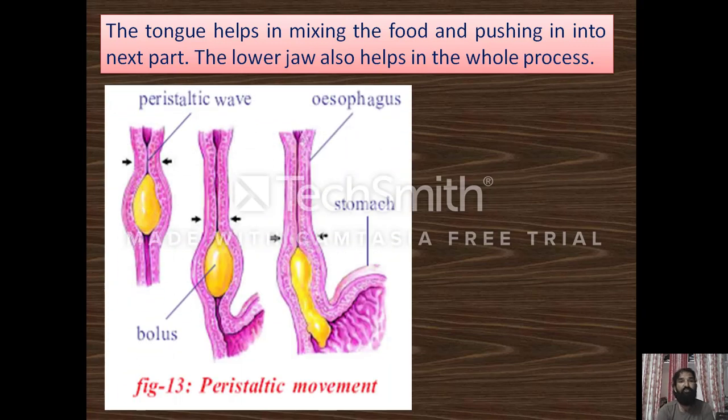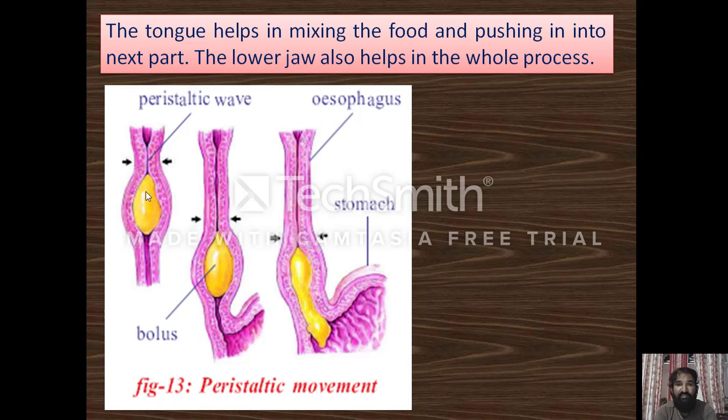The tongue helps in mixing the food and pushing it into the next part. The lower jaw also helps in the whole process. Now see this: whenever the food enters the esophagus, the esophagus is a pipe or tube-like structure, whose upper part is connected with the pharynx area and lower part is connected with the stomach.